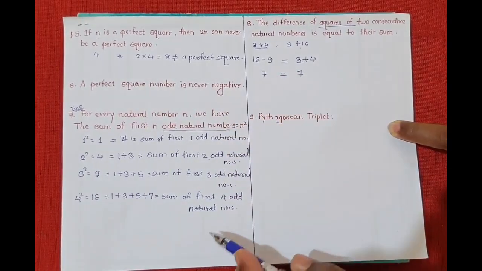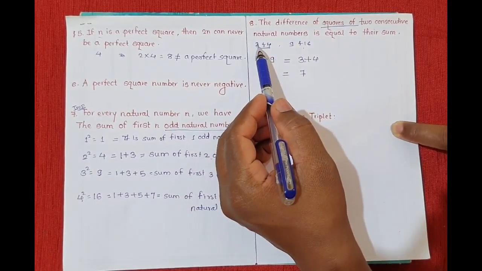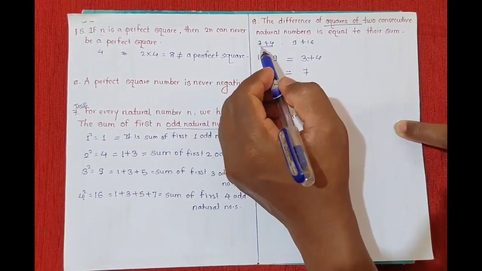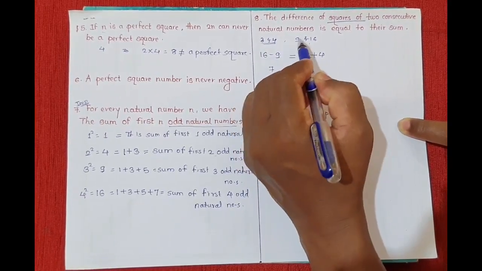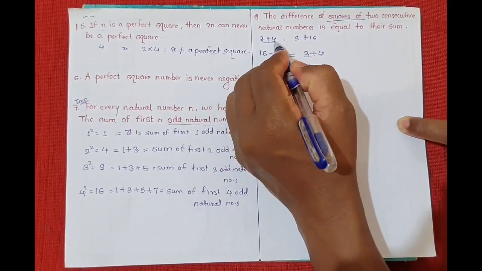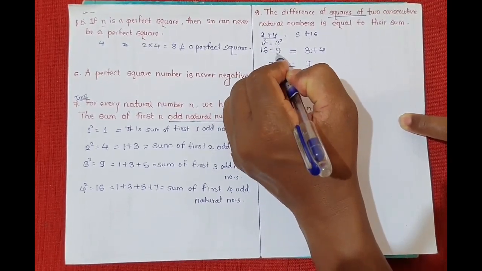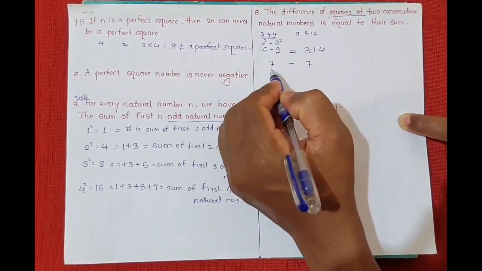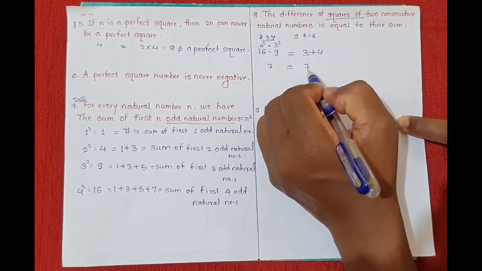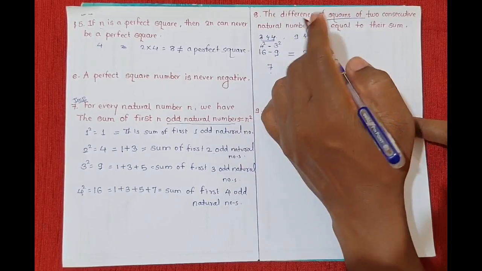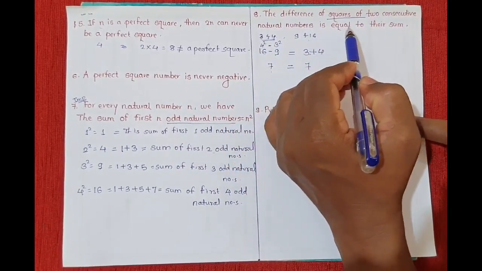So they are equal. What is the meaning of this? The difference of the squares of these two consecutive numbers is equal to their sum. So 4 square is 16 minus 3 square is 9. Their difference is 7. Also the sum of these two numbers is 7. So this is what this property tells us. The difference of squares of two consecutive natural numbers is equal to their sum.